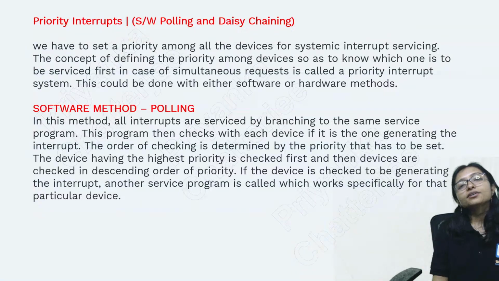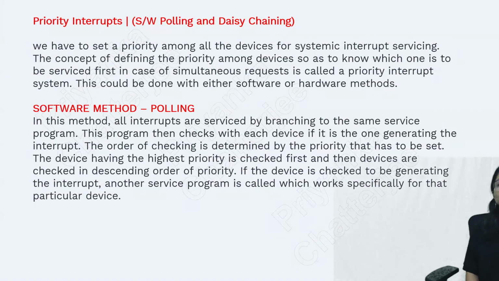Now priority interrupt. You can see here priority interrupt, software polling and daisy chaining. These are the two types of priority interrupt, where a set of priorities and systematic interrupt servicing is going on. So it is the daisy chaining method. Priority interrupt is daisy chaining. Okay, and polling, just now I said, is like a loop calling going on.